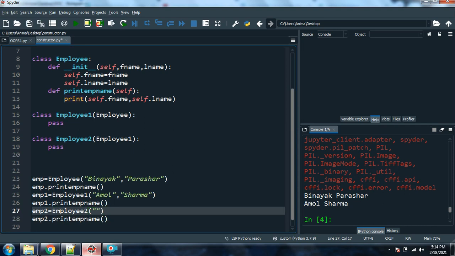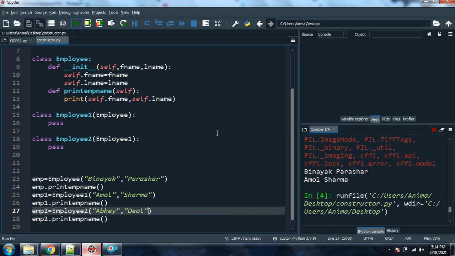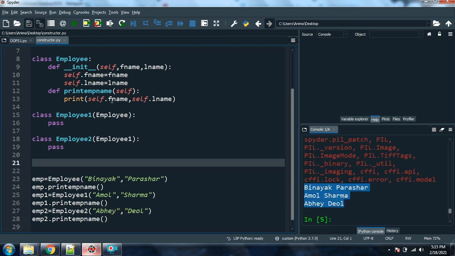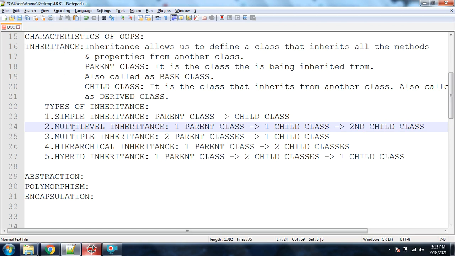So I'm just writing the print. And here I have to pass two parameters, so suppose Abhay, and here I'll pass Deol. As soon as I run it, we'll get three things. Got it? So this is how the definition of multi-level inheritance is done.